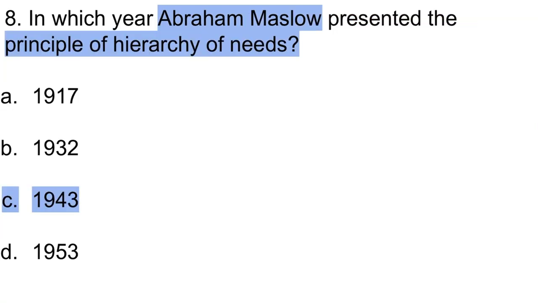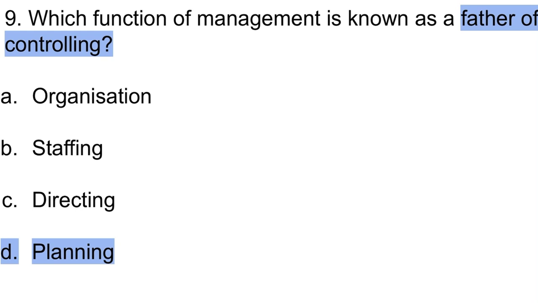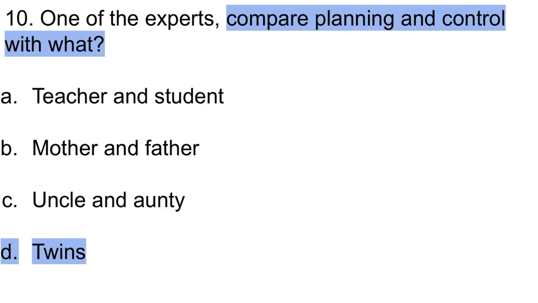Eighth, in which year Abraham Maslow presented the principle of hierarchy of needs? Maslow's need theory of motivation. It was presented in the year 1943. Option C is the correct one. Which function of management is known as a father of controlling? Option D. Planning is known as a father of controlling. 10. One of the experts compared planning and control with what? They compared planning and control with twins.